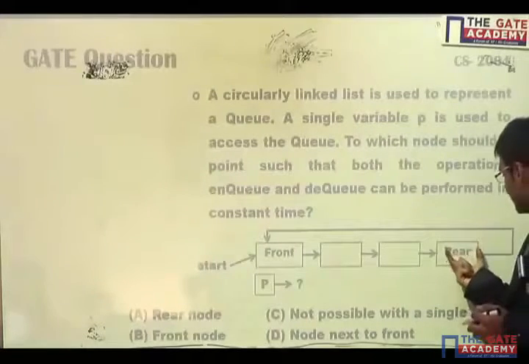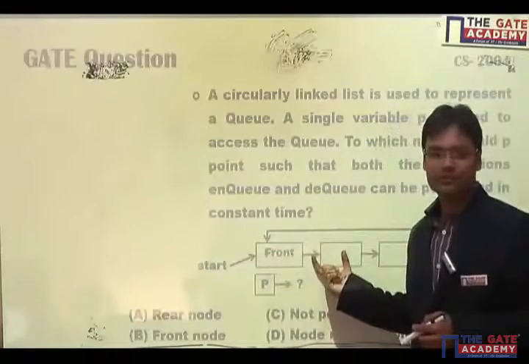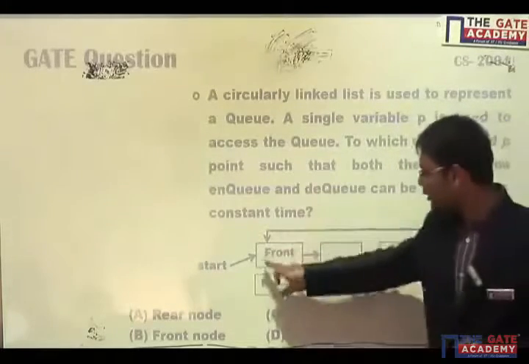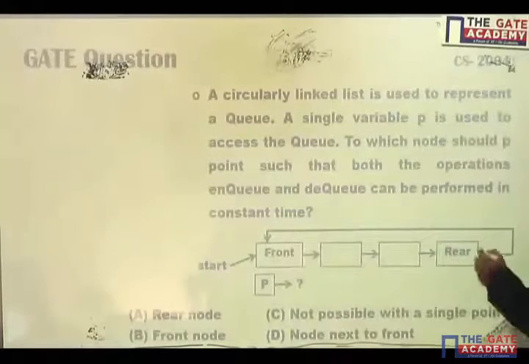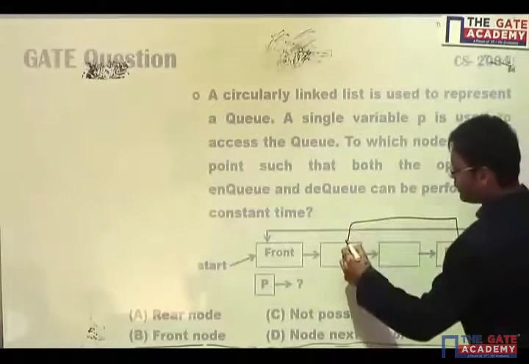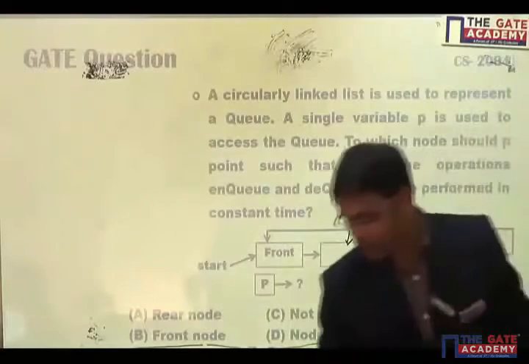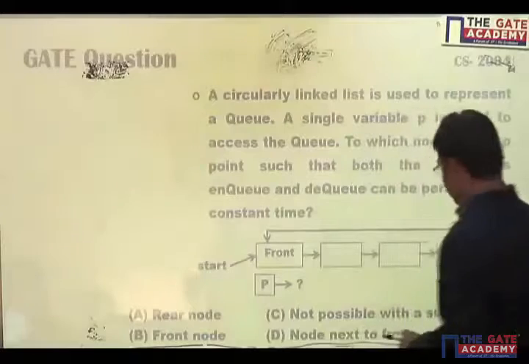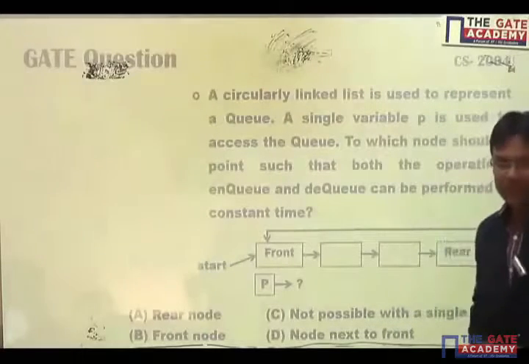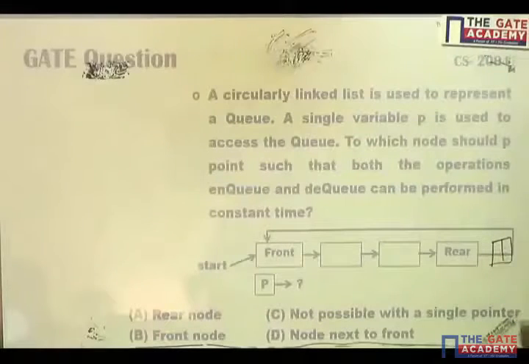Just set rear's next to rear's next's next. Rear's link is front, and front's link is this one. So rear's link will be updated, and deletion will be done; the front element will be deleted. If I want to insert an element, that insertion will be done after the rear node.